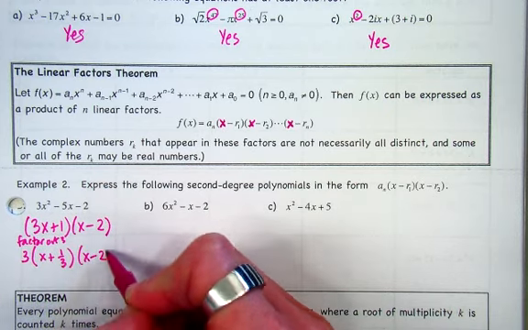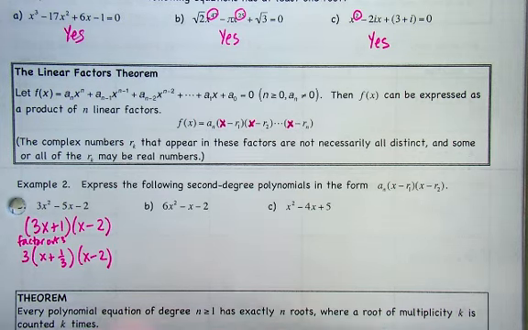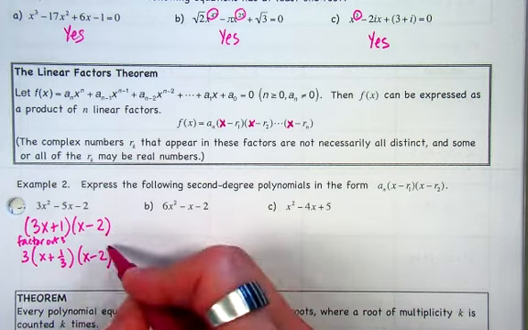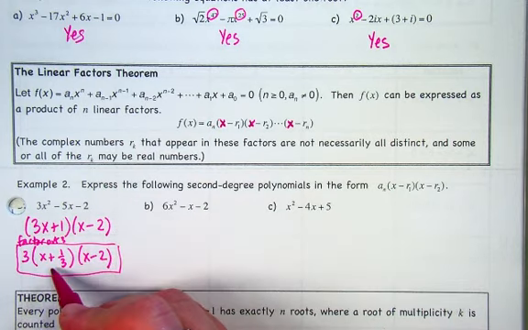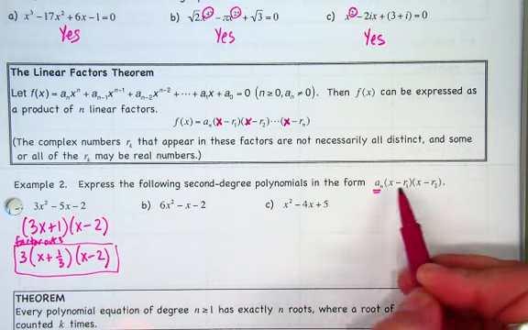Now, why is that so important? Because what we want to be able to grab from this is our roots right away. When it's in this format with the 3x plus 1, it's kind of hard to see what the root is. Once we factor out that 3, though, it's really easy to see that our solution is negative 1/3. So that's why we want you to write them like this. Just for this unit, our factored form really should just have them so that we can see our roots. And again, it does tell you here, you want that a to the n there, and it's just x minus root 1, x minus root 2.